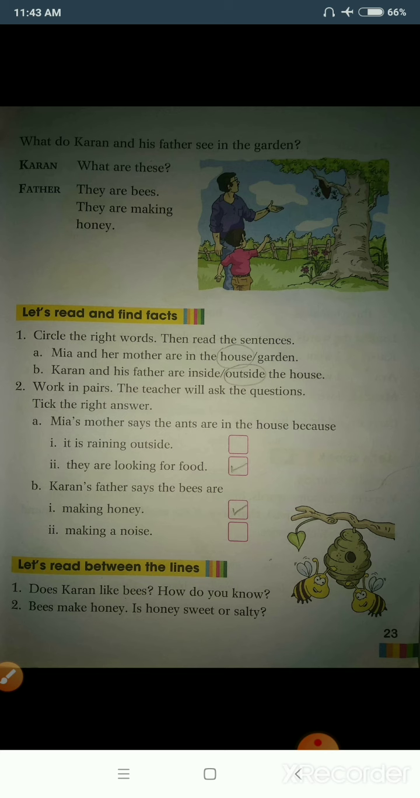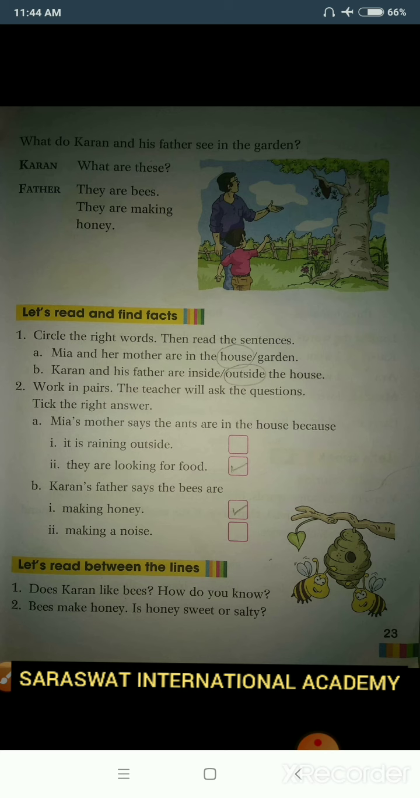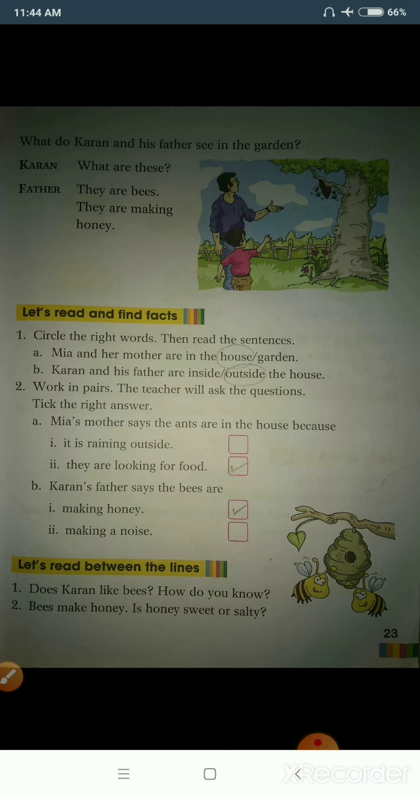And now I stop here. So now students, in the next video, when I come again, I will start with page number 24. So be ready with your reader in the next video and with your pencil and your eraser. When I come back again, we will do lesson number 2, inside and outside, part 2, and we will begin from page number 24.